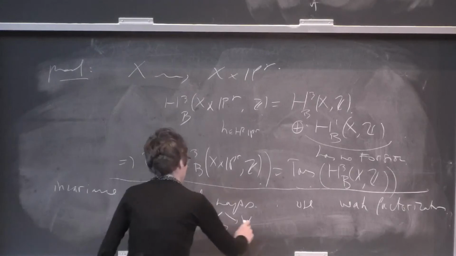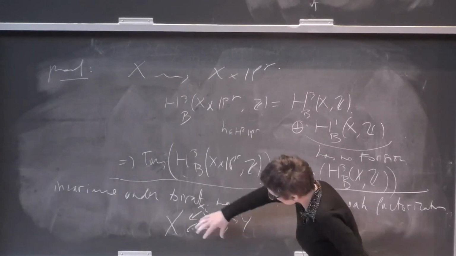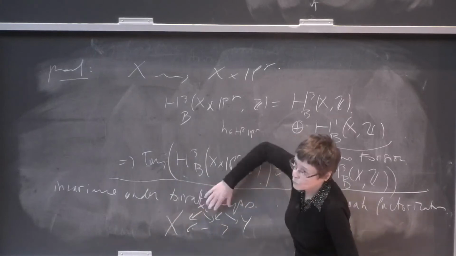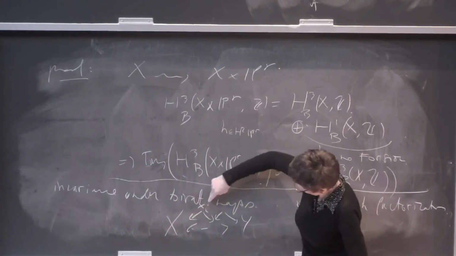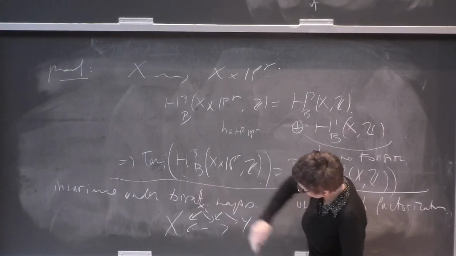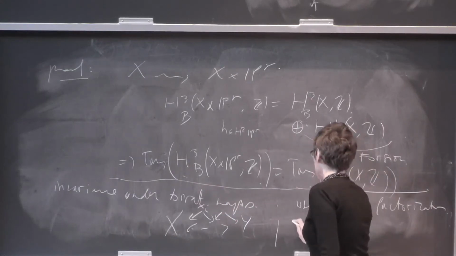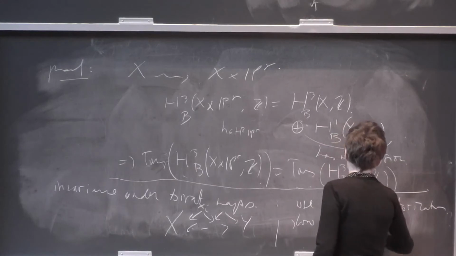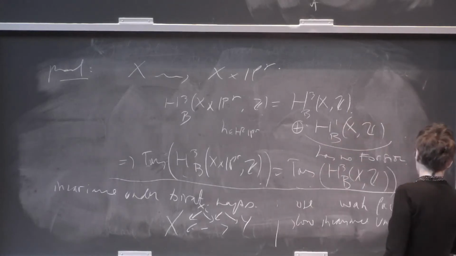So of course we want to show that the invariant does not change when you pass from X to Y. It suffices to show that it does not change when you pass through the intermediate steps. And finally, you just need to show the invariance under blow-up.